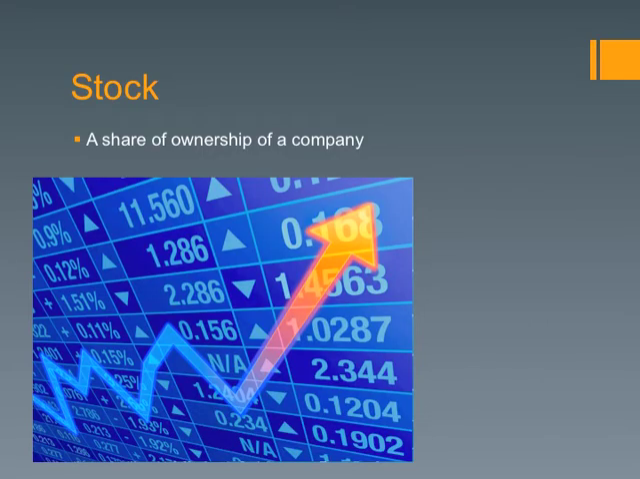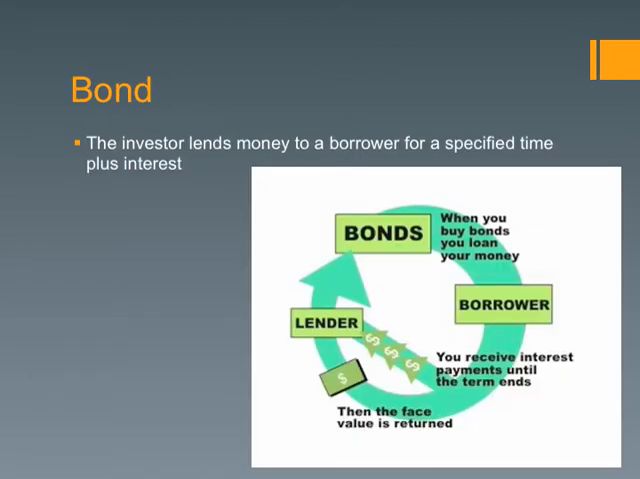Alright, a stock very simply is a share of ownership in a company. So if you own stock in Apple or Google or whatever company it is, you own a very, very small piece of that company. So that is a stock, and you as a household can make money from that. You also can make money from bonds.